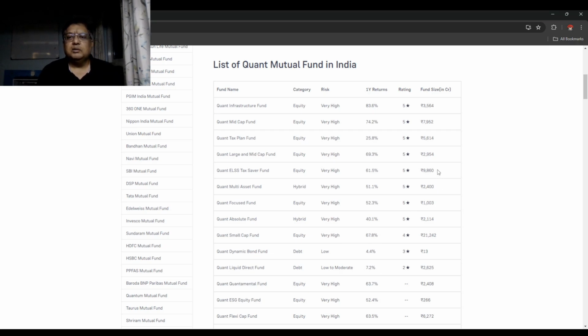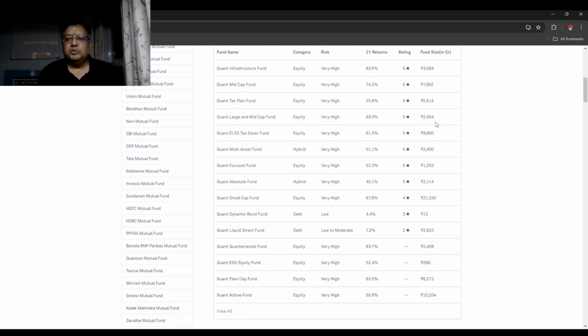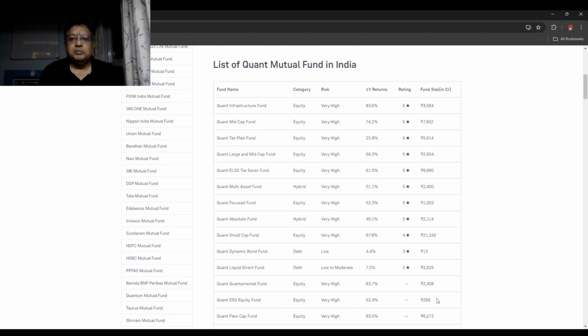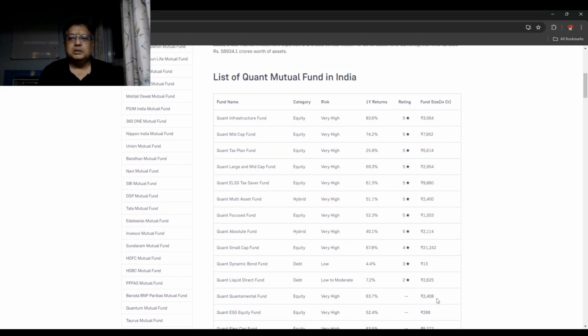Then they have other schemes, for example, the ELSS tax saver fund, which has a fund size of 9,860 crores. Then we have Quant mid cap at 7,900 crores. Then there is Quant active fund, which has around 55.8% returns and 10,000 crores. So all the equity schemes generate very high returns, around 50-60%, 70%, sometimes 74% in case of Quant mid cap fund.